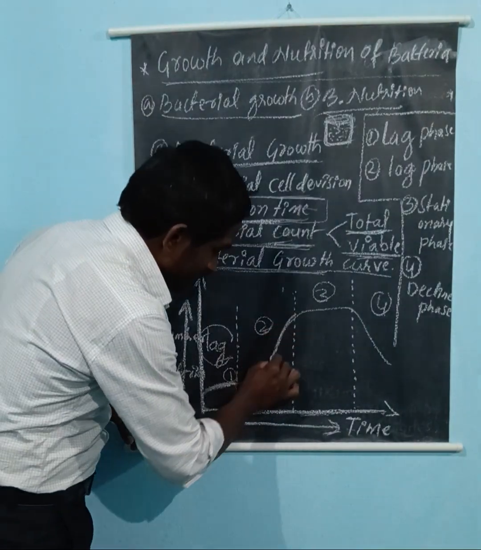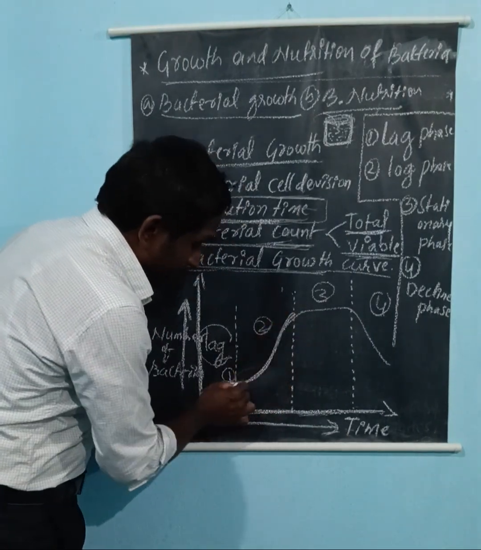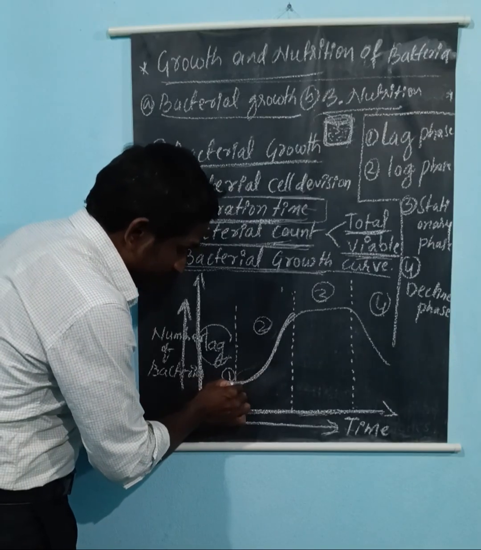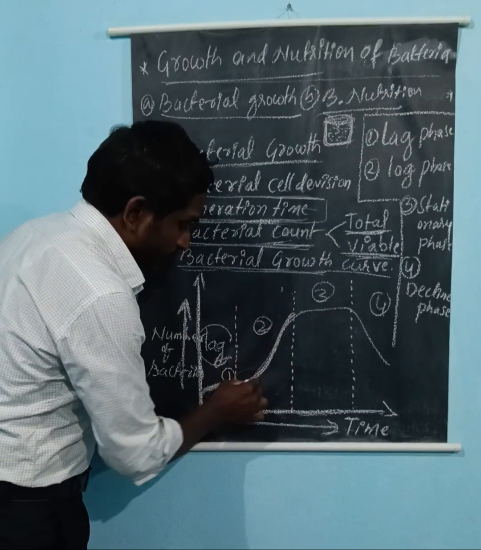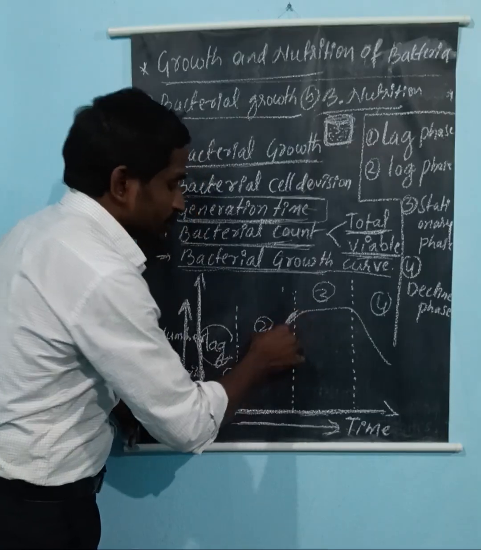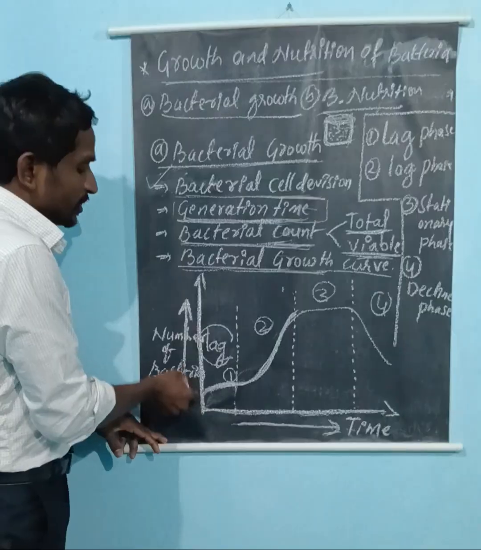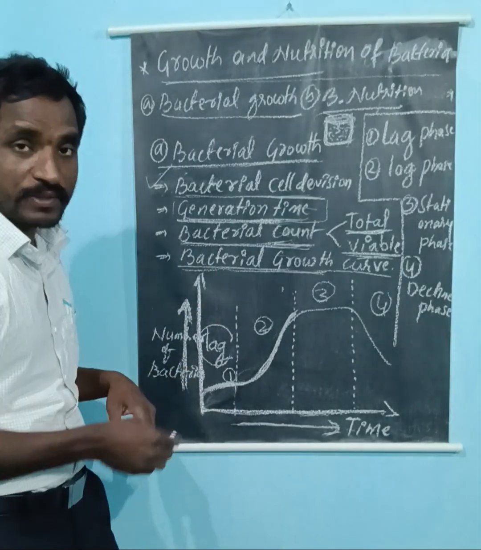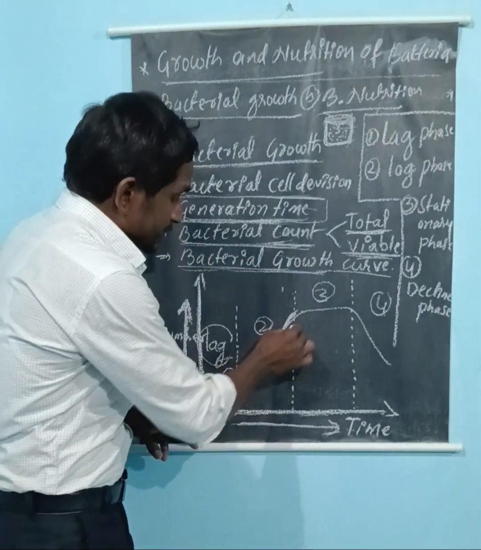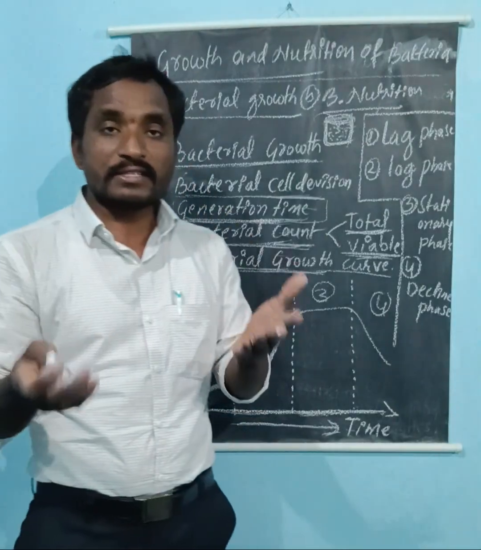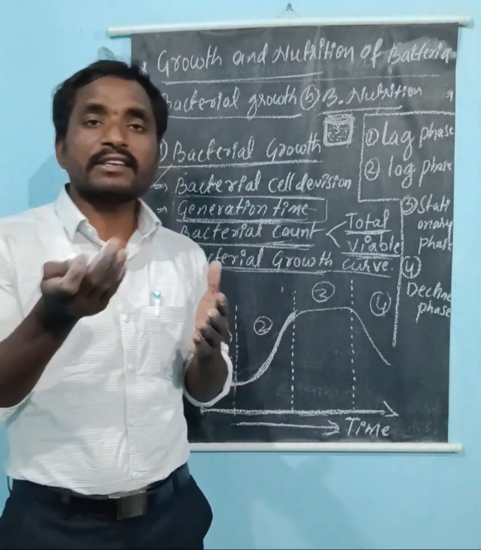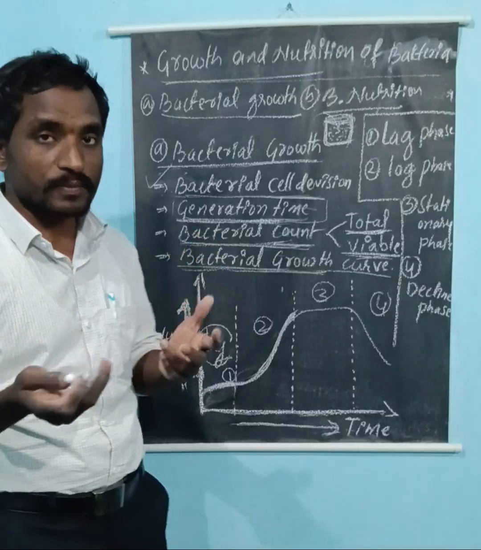In the log phase, the bacteria have already adjusted to the environment and started to multiply. Rapid multiplication of bacteria takes place, with a sudden increase in the number of bacteria. That is what we call the log phase or exponential stage.